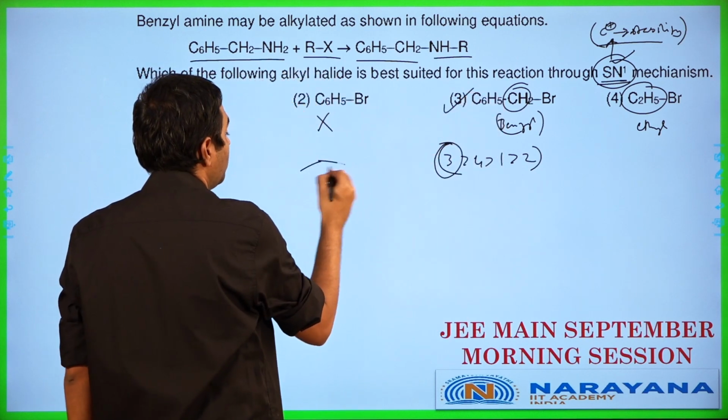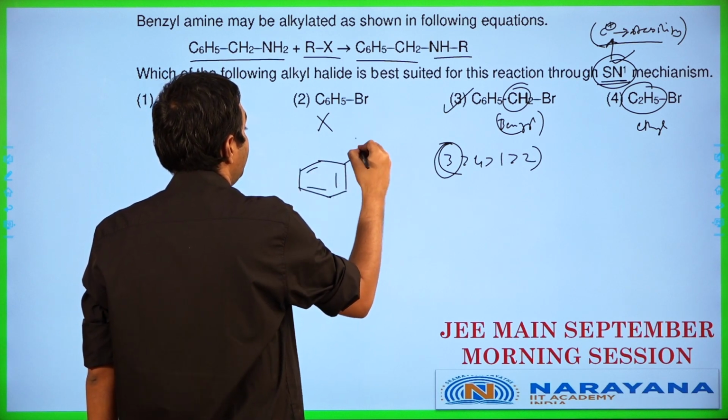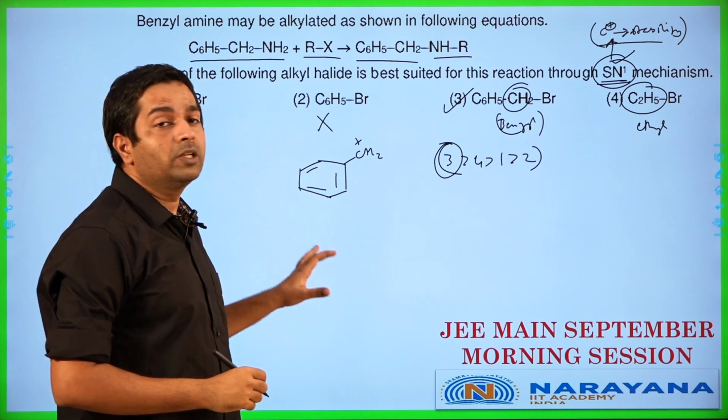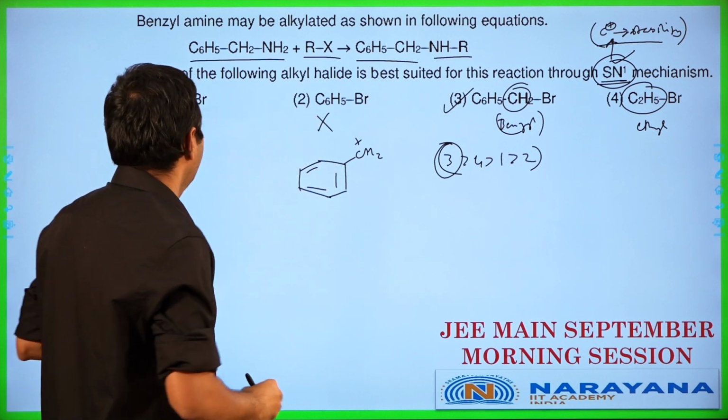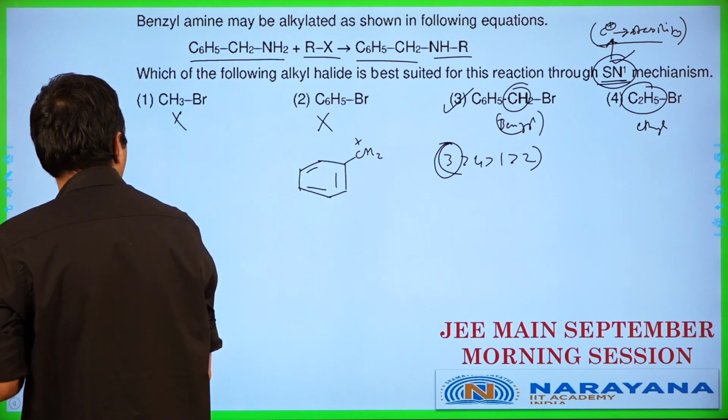Benzyl carbocation is going to be stabilized by resonance. This is the benzyl carbocation. It is going to be resonance stabilized in this particular case, which is obviously going to be very good in this particular scenario over here. So for this particular case, the answer is again going to be option 3. Let's get to the next one.